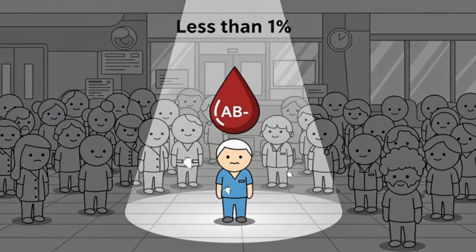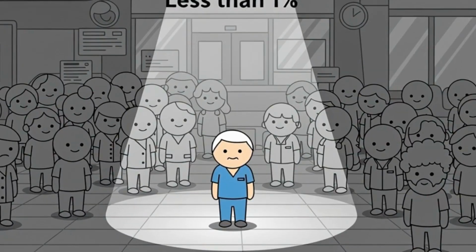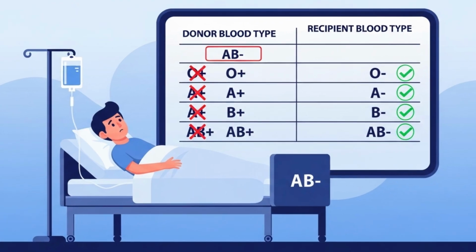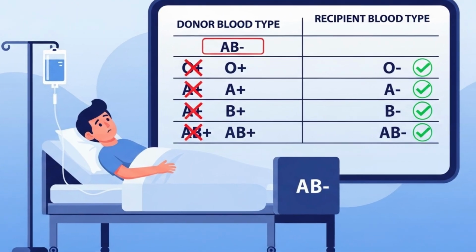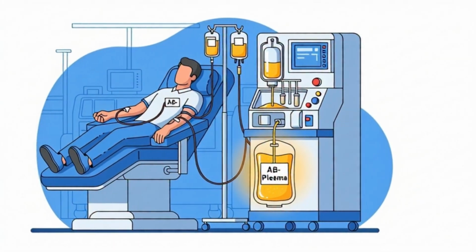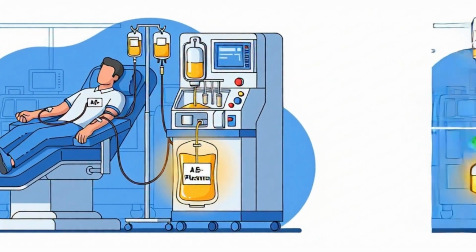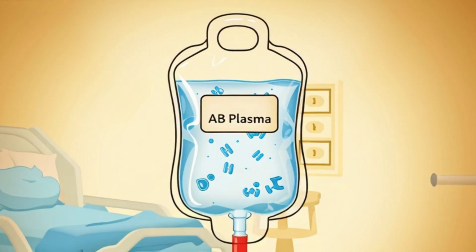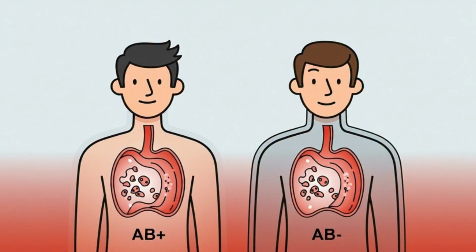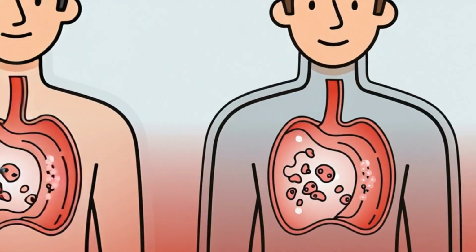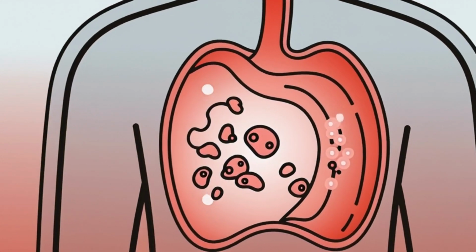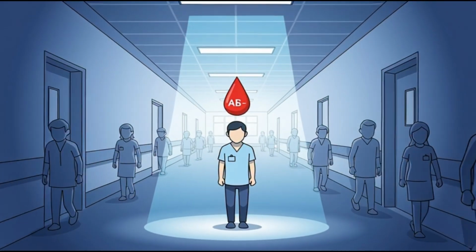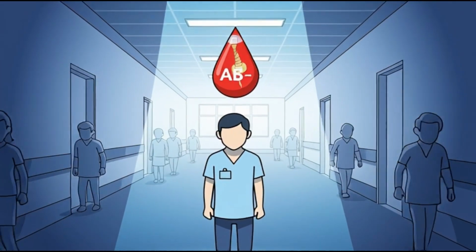AB negative, the rarest, less than 1% of the global population. AB negative individuals can receive blood only from negative donors, can donate plasma universally. Because AB plasma lacks anti-A and anti-B antibodies, it's extremely valuable in trauma care. From a health standpoint, risk patterns resemble AB positive, mainly related to clotting tendencies. The main defining factor here is rarity.